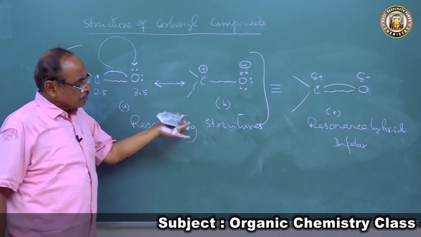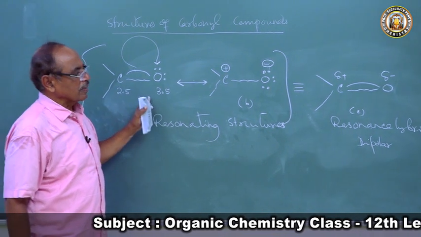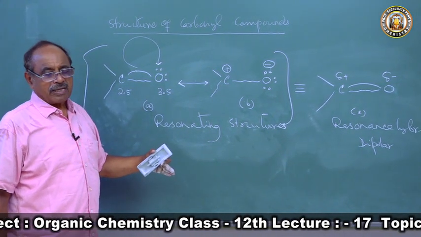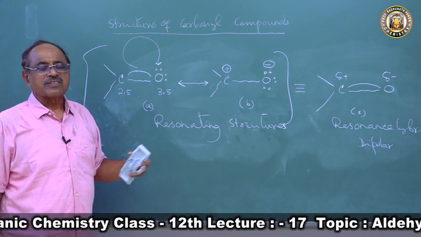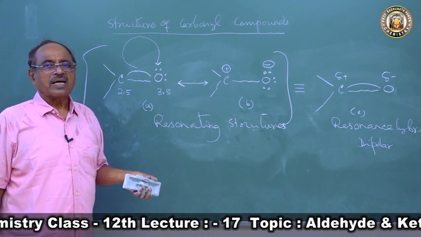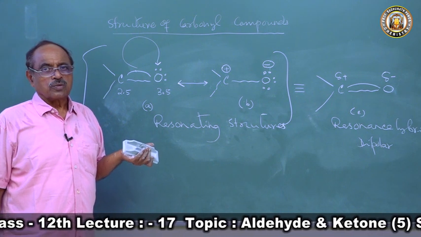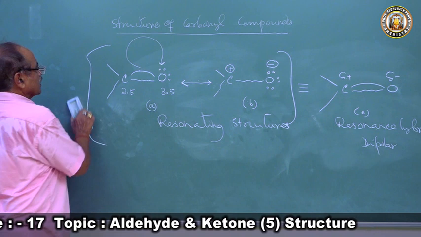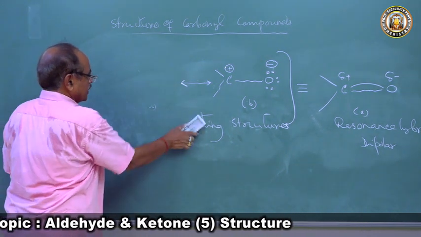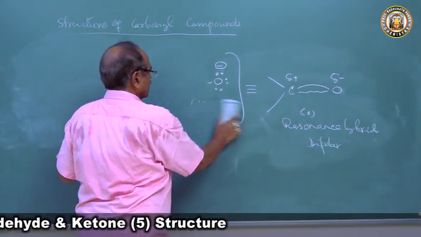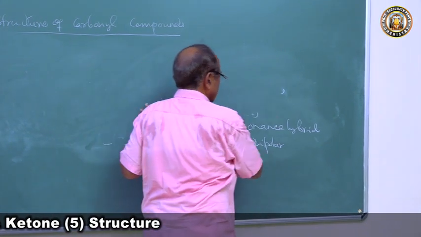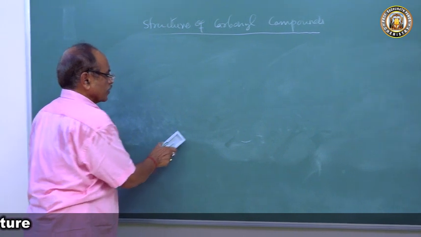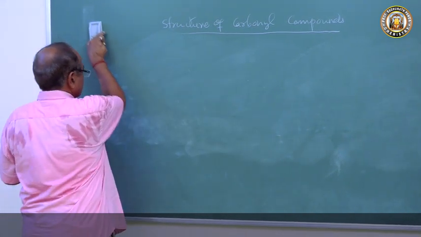Now if you take this carbonyl group, we will go to the three compounds we have in our syllabus: formaldehyde, acetaldehyde and acetone, with reference to their structures. Now with this idea, let's write the structures for formaldehyde, acetaldehyde and acetone and study their structure. Then we can decide about their physical and chemical properties very easily.